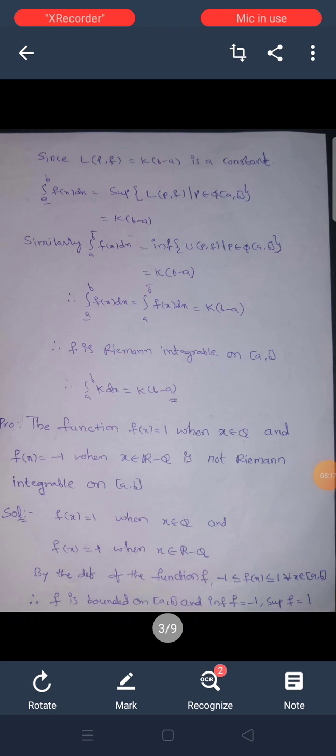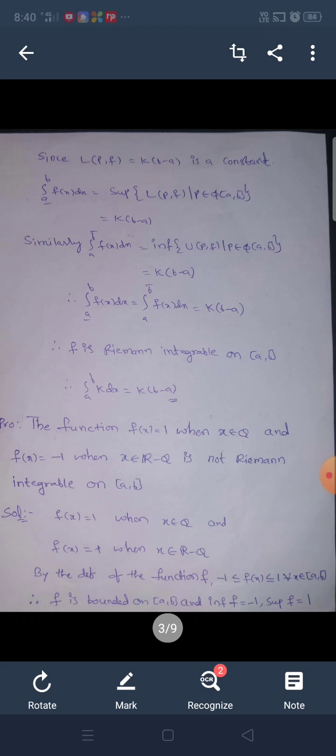Next problem. The function f(x) = 1 when x belongs to Q, and f(x) = minus 1 when x belongs to R minus Q, is not Riemann integrable on the closed interval [a, b].